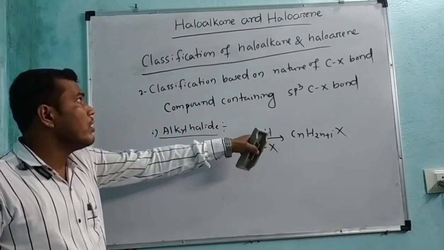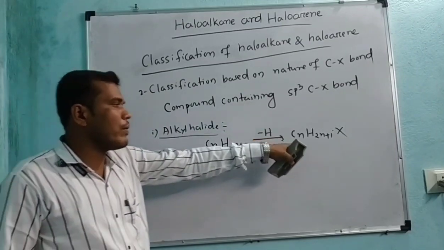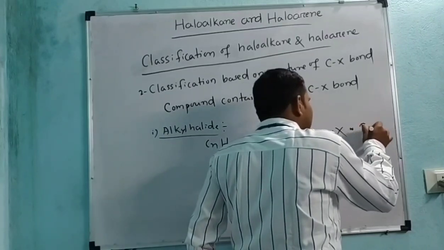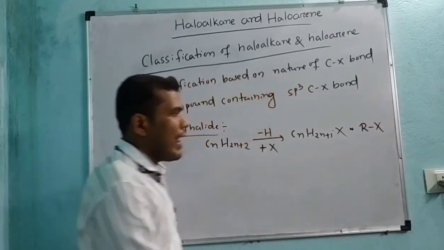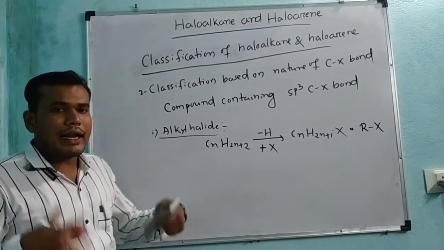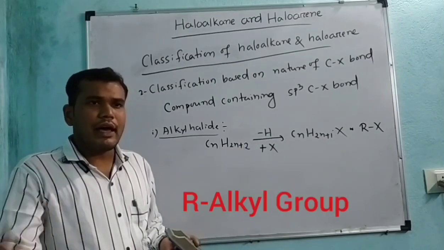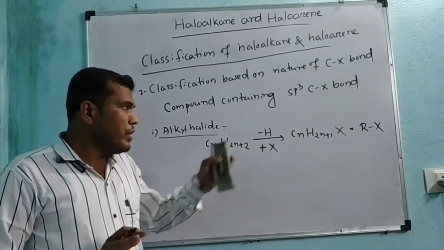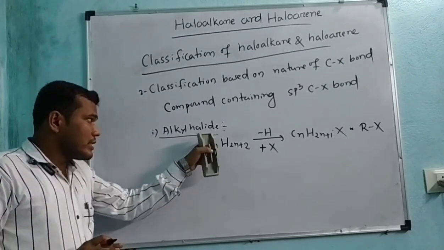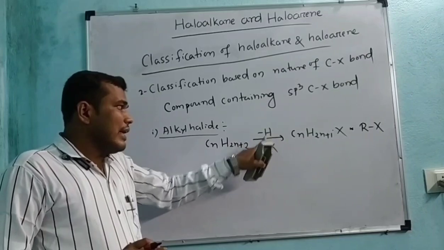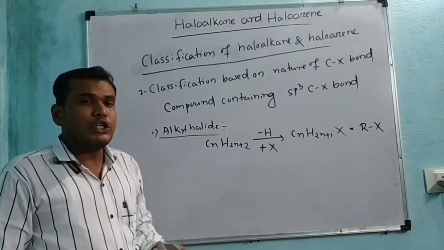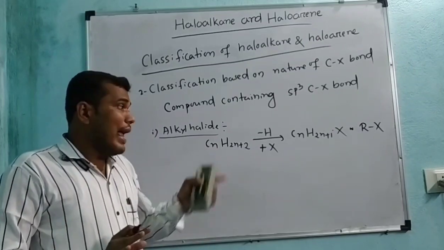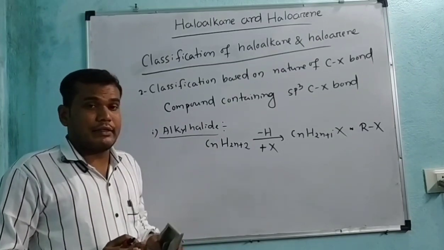This one is your alkyl halide, general formula RX. R stands for alkyl, that may be methyl, ethyl, propyl. Next, this alkyl halide is again classified into primary alkyl halide, secondary alkyl halide, and tertiary alkyl halide.